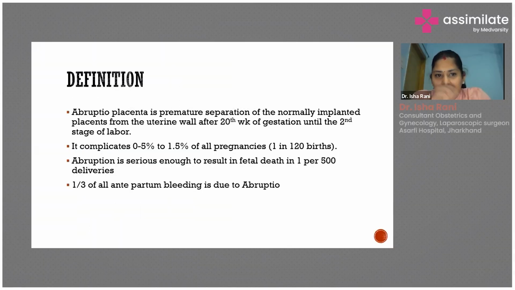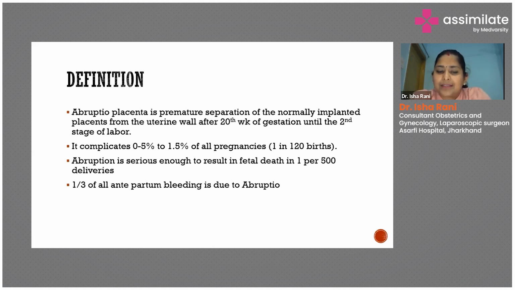In this condition, we will be dealing with abruptio placenta. First, we have to define what it is. It is a premature separation of a normally implanted placenta from the uterine wall, which occurs after 20 weeks and can happen till the delivery is complete.